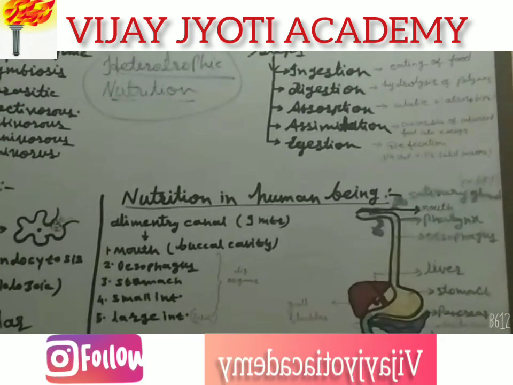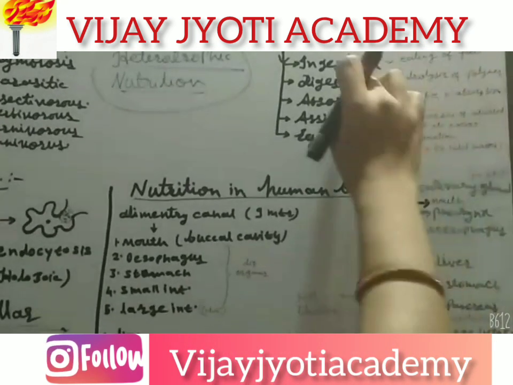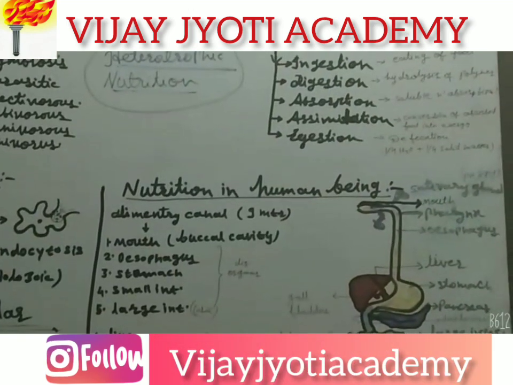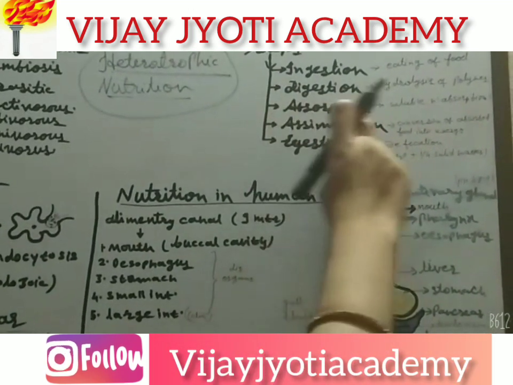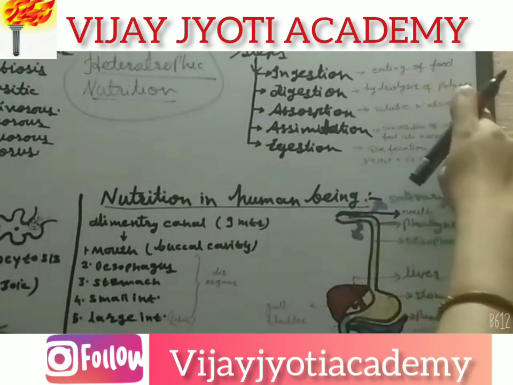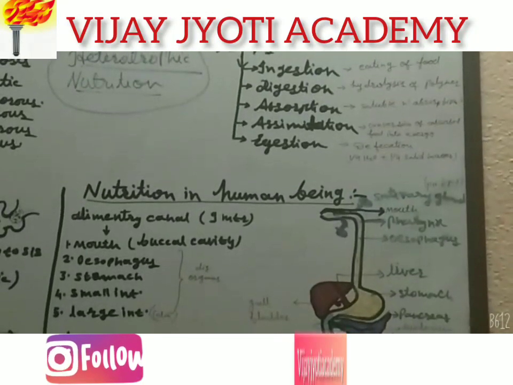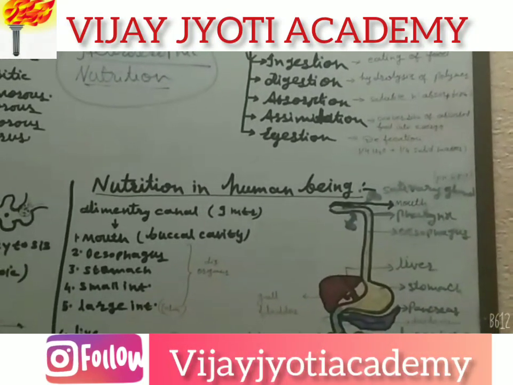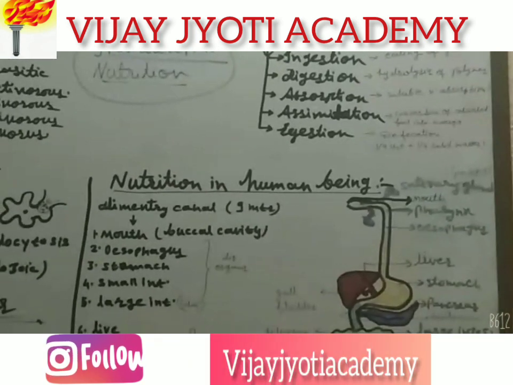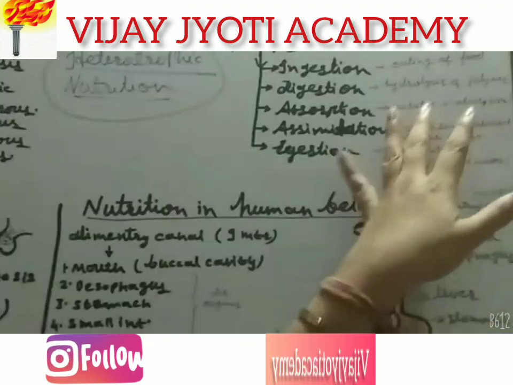When they get hydrolyzed, the process is called hydrolysis of the food. So it comes under chemical nutrition, that is called digestion. Third step, that is the absorption. When this polymer is converted into monomer and becomes soluble, it gets absorbed into the blood and lymph vessel through the intestinal wall of the alimentary canal, through the mucosal layer. Then it is called absorption.